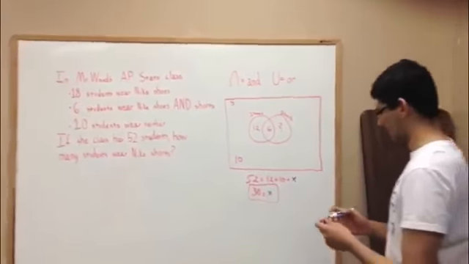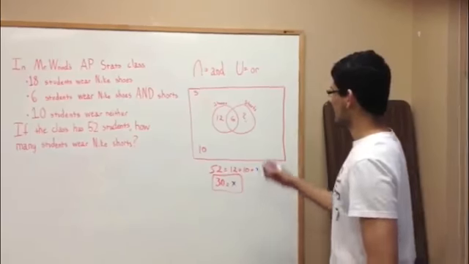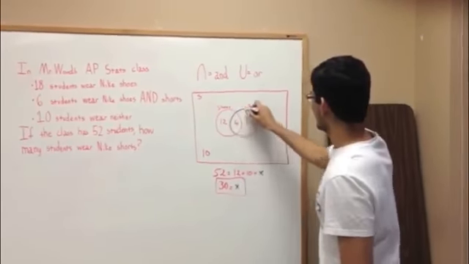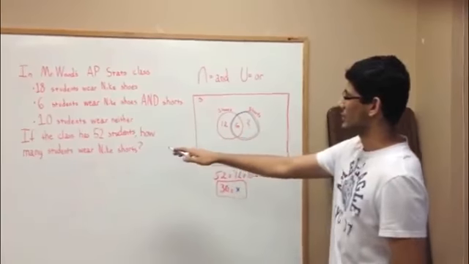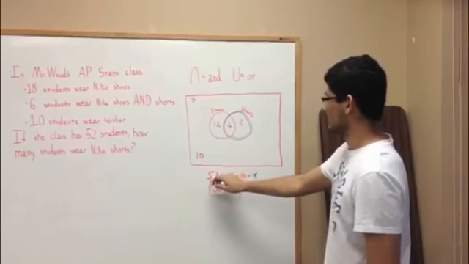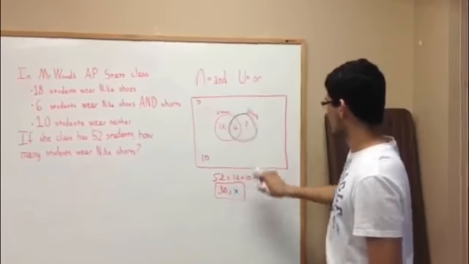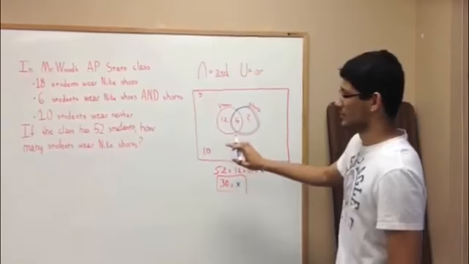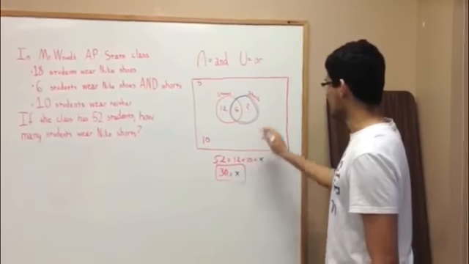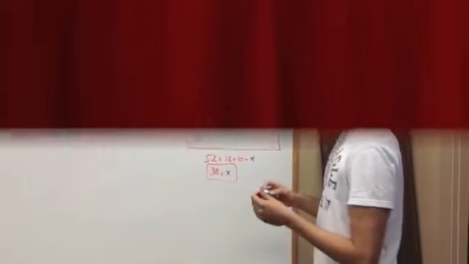So we have our sample space displayed by a Venn diagram, and we're trying to find this circle right here because the problem asks how many wear Nike shorts. All you do is take the total sample size, subtract the amount that just wears shoes, and subtract the amount that doesn't wear either product, and you get 30. So 30 is the amount of students that wear only